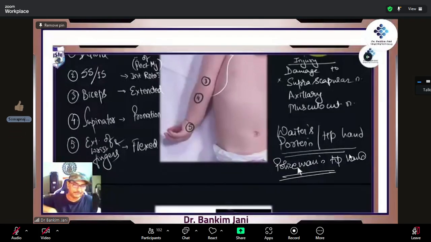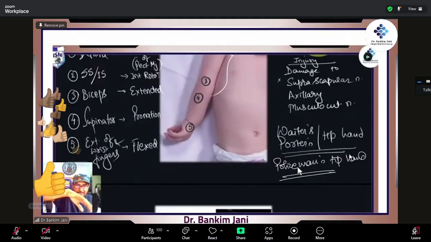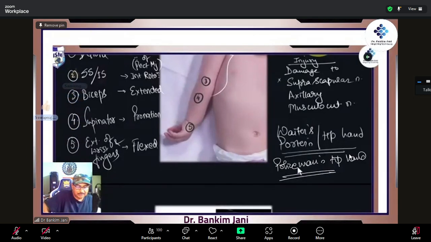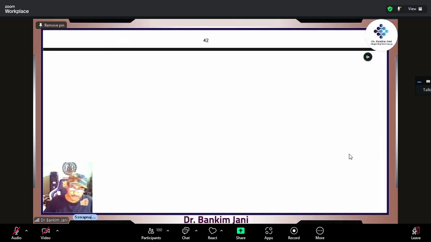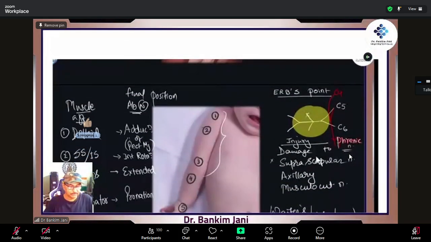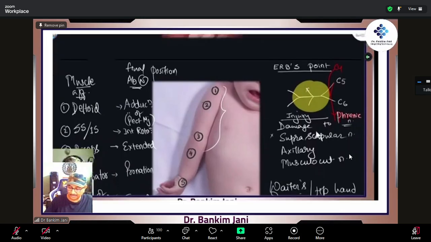Combine all the 5 movements: adduction, internal rotation, extend the elbow, and then put it into pronation, like this, and then bend the wrist. The posture which you have got is the waiter's tip hand or the porter's tip hand. This is what really happens at Erb's point. This is the final position or the final abnormality.